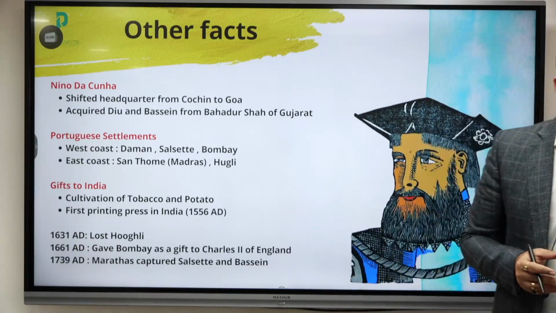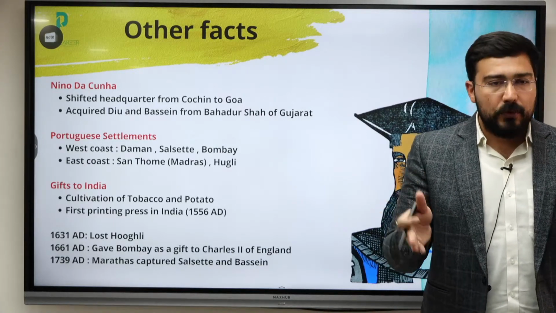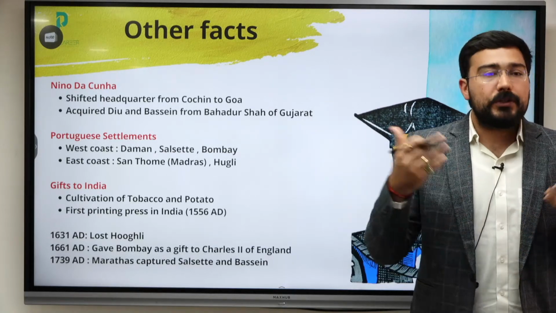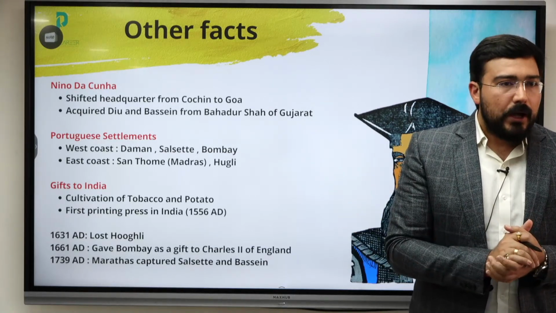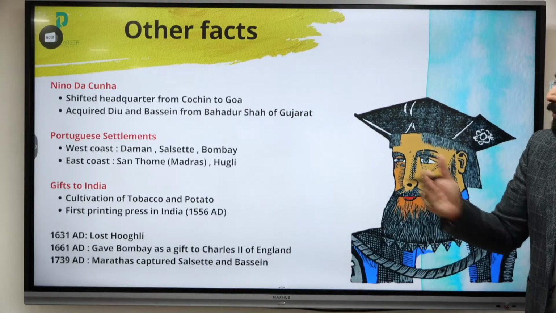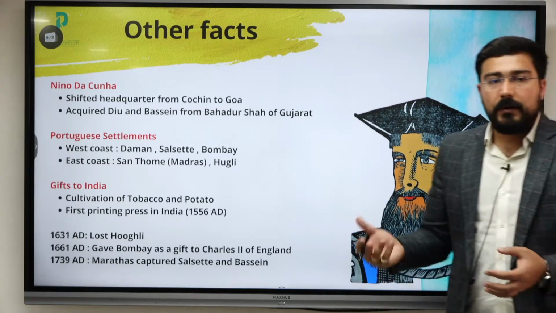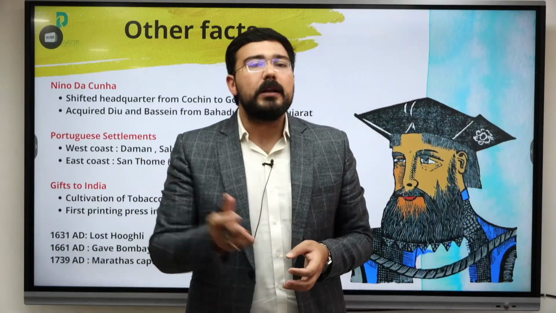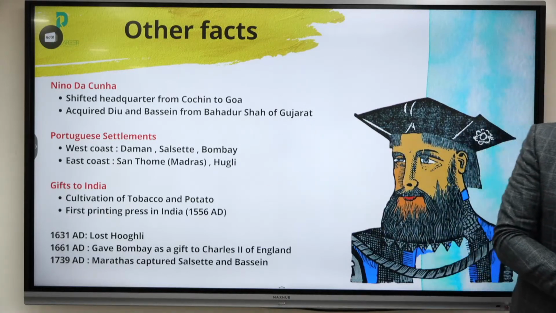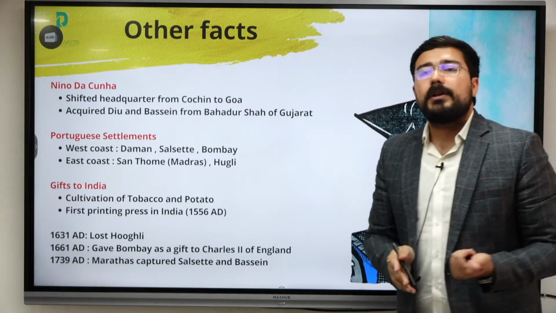That had certain reasons. First of all, the various advantages which were there for the Portuguese, we'll discuss them along with the handout, were outweighed by the Dutch. Better ships were made by the Dutch. And with time, they lost all their territories in India, like Hooghly in 1631. Then by 1661, there was a marriage alliance between Britain and Portugal, in which the island of Bombay was given as a dowry, and that island was transferred by Charles II to the British East India Company.